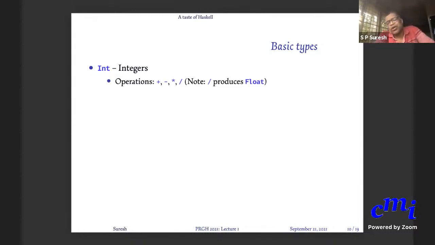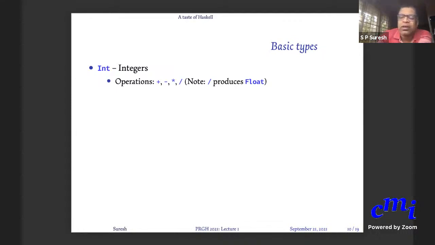If you say square of 5, then it is just saying 5 times 5. Whenever you apply a function to an actual value, you have to go to the function rule and replace the argument name by the actual value that you are applying it to. So square x equals x star x, so square 5 will be 5 times 5, which is nothing but taking x star x and substituting x with 5. That is all you need to remember about what it means for a function to run. The meaning of a program is just doing substitutions like this.